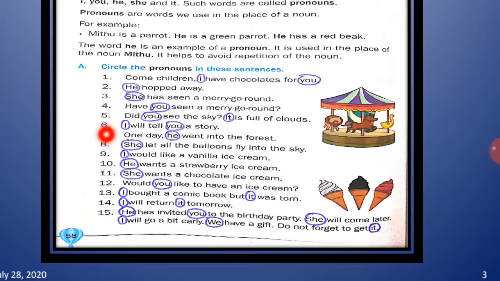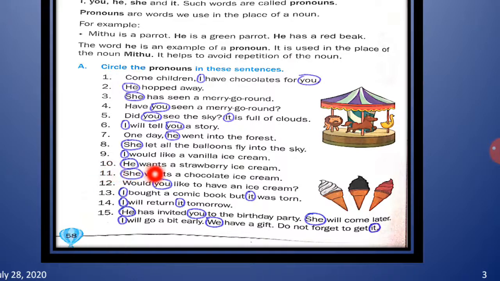Now the seventh one. One day he went into the forest. Here you can see there is one pronoun, that is he. Eighth one. She let all the balloons fly into the sky. Here the pronoun she is used. So you will circle it. The ninth one. I would like a vanilla ice cream. Here one pronoun is there, that is I. So you will circle the word I.